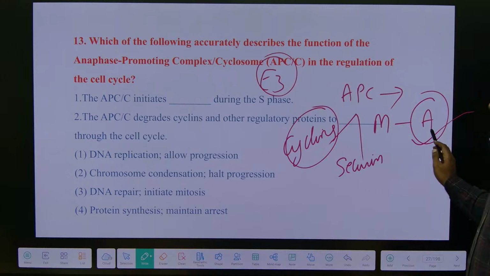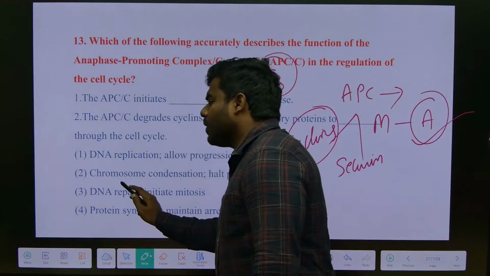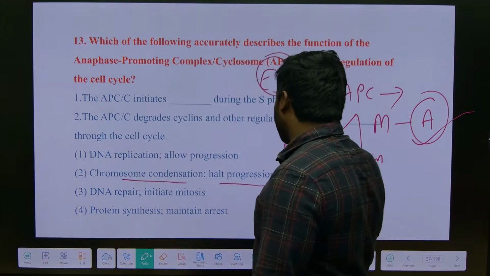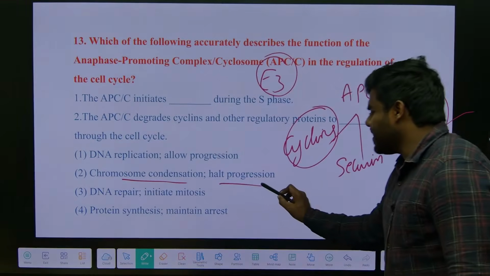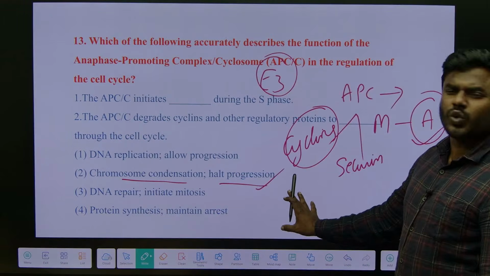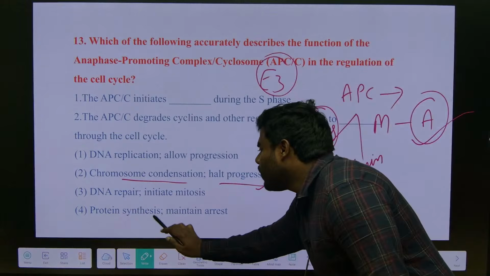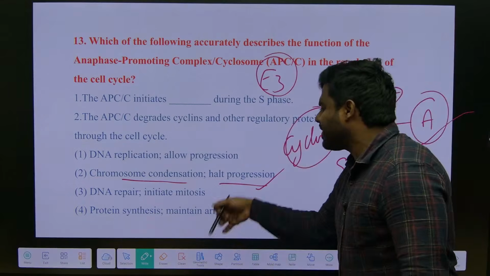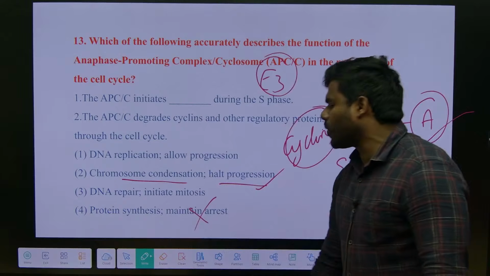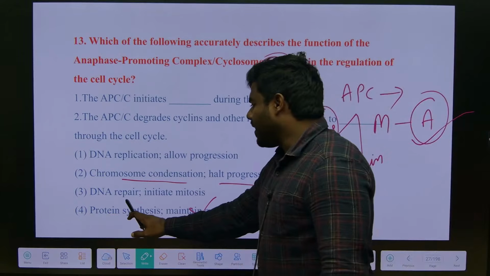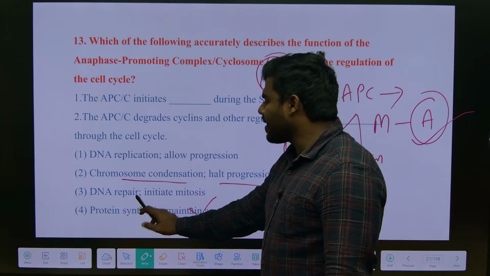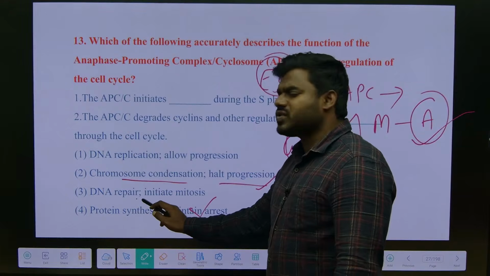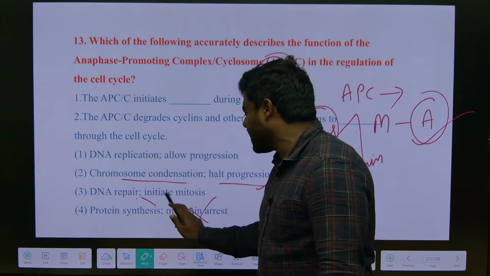Correct na? So chromosome condensation and halt progression is a kind of true statement, and these two we can definitely eliminate. It is never directly or indirectly involved in protein synthesis, and it is not involved in DNA repair. DNA repair mechanisms are stimulated at the G1 phase majorly.